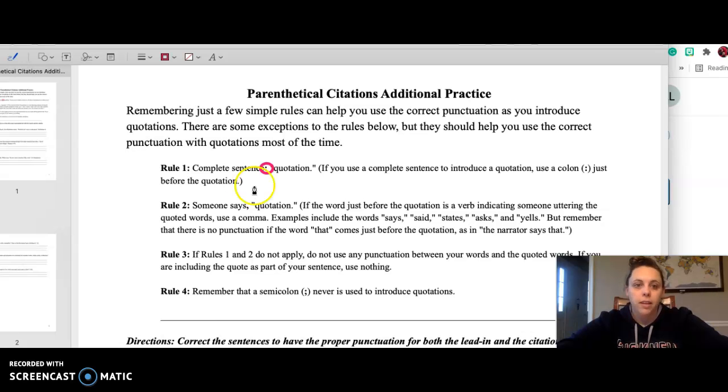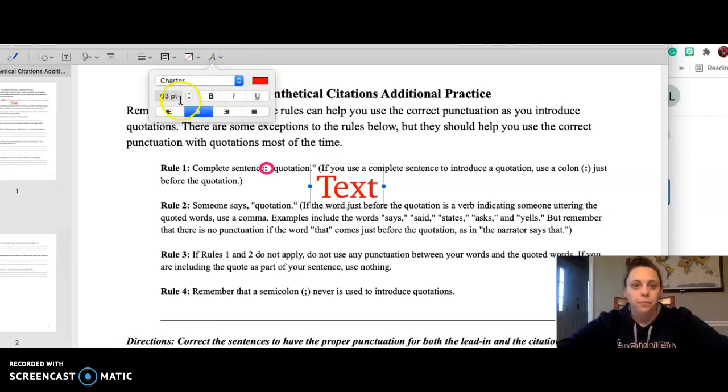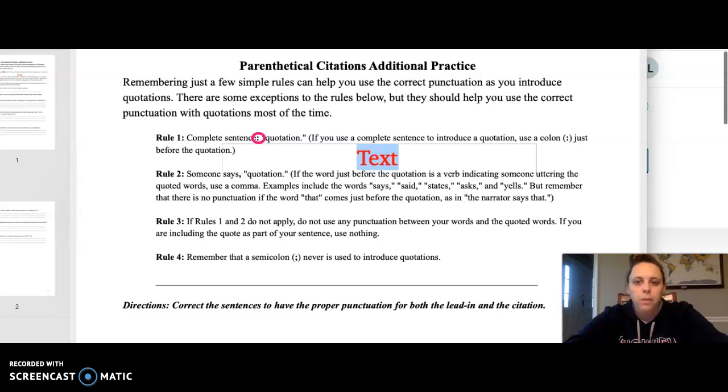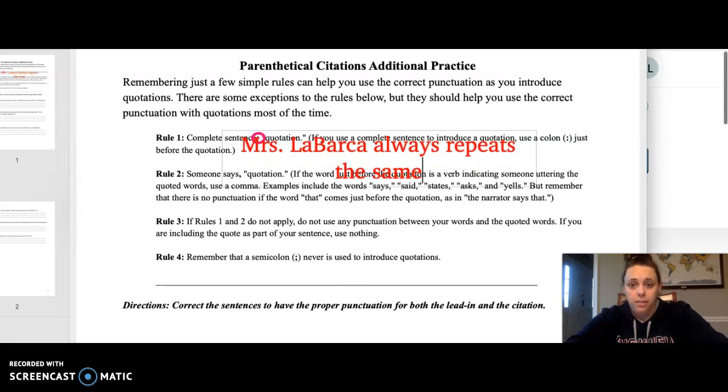So if I was saying something like, Mrs. Labarca always repeats the same thing. That is a complete sentence.